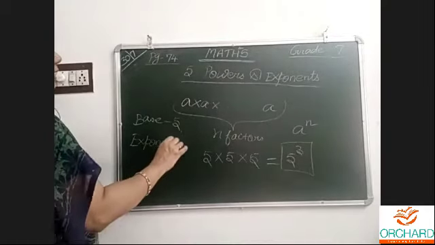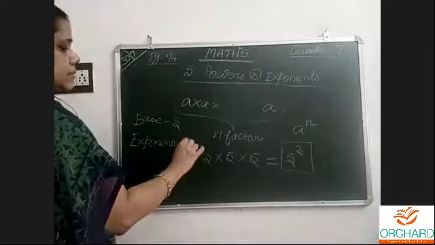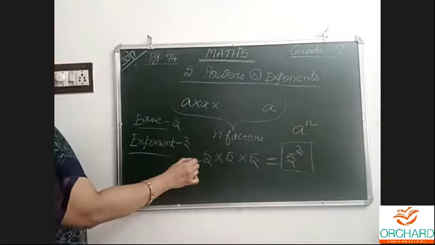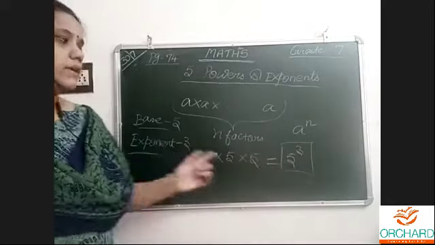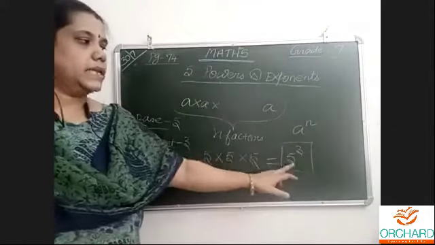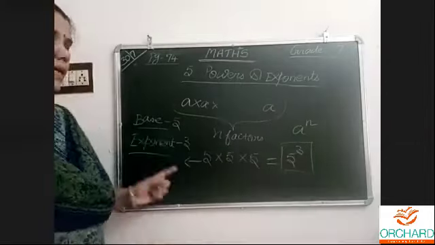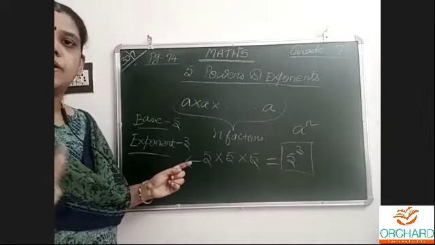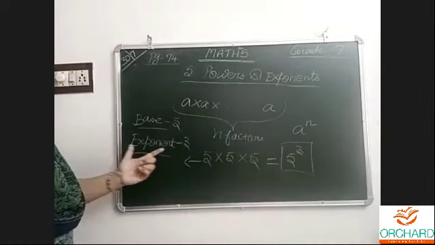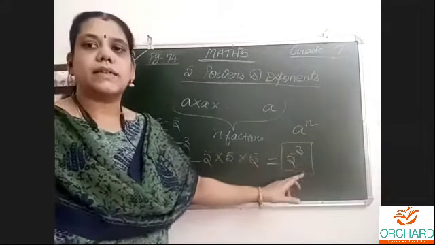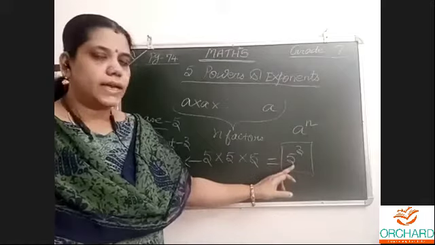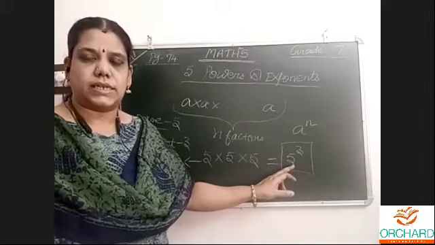That's what the chapter is about, powers and exponents. So in 5 power 3, 5 is known as the base and the power is called the exponent. The other word for power is exponent. The exponent is 3. And indicating the number like this is known as exponential notation.